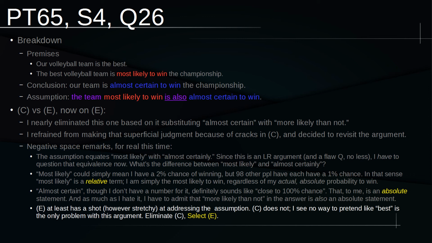But really, that to me is much less useful and much less important than finding reasons to eliminate C, which I think is much more plain English and has more to do with the actual logic at hand. So that's what I would recommend. Focus more on why I got rid of C versus why E is correct.